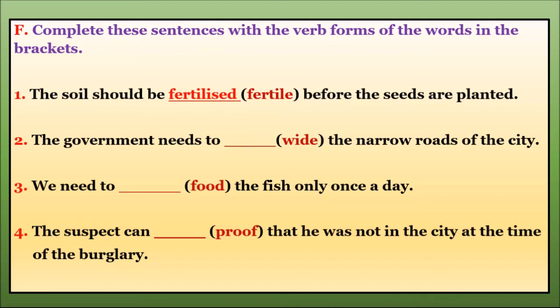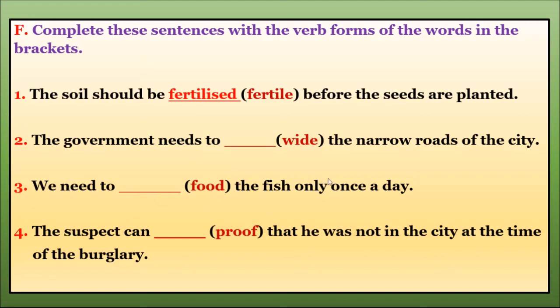And the second one, the government needs to dash the narrow roads of the city. It means wide. The government needs to what? Widen. So en will be added as a suffix. The government needs to widen the narrow roads of the city. Widen. Okay.